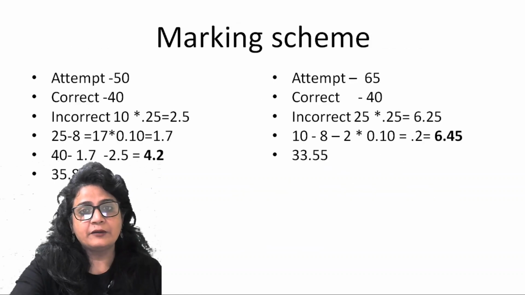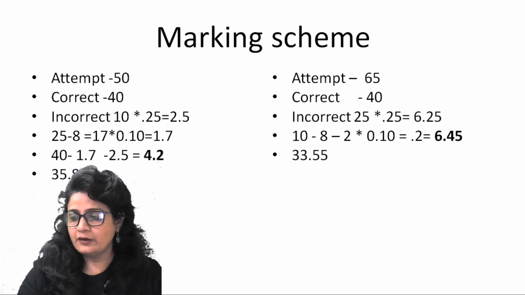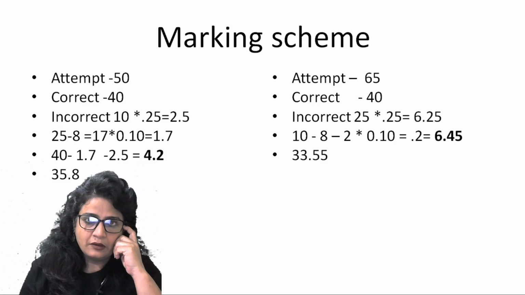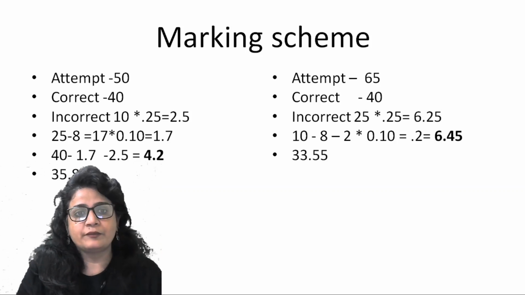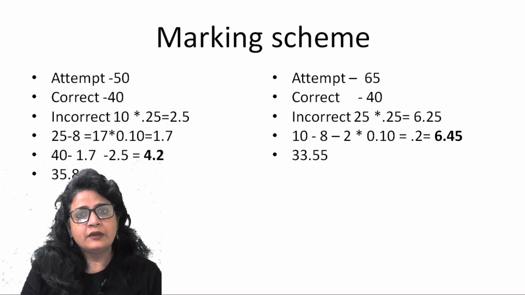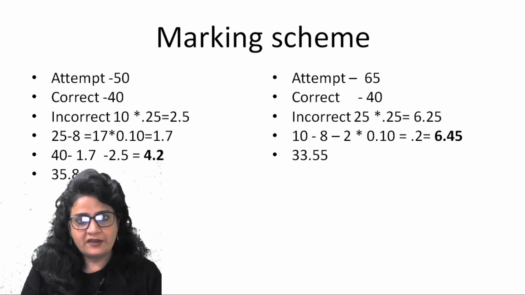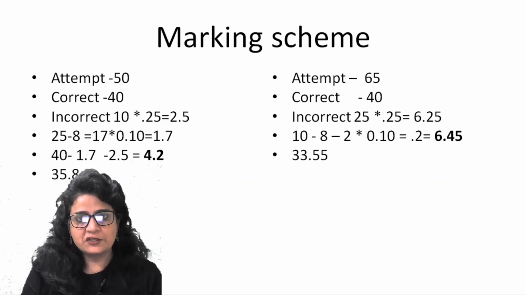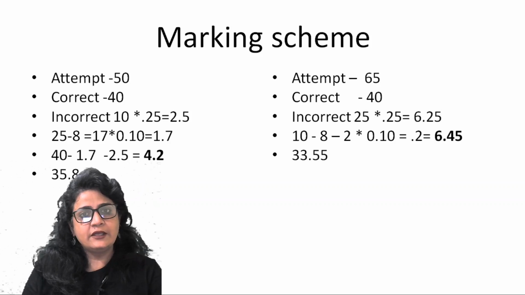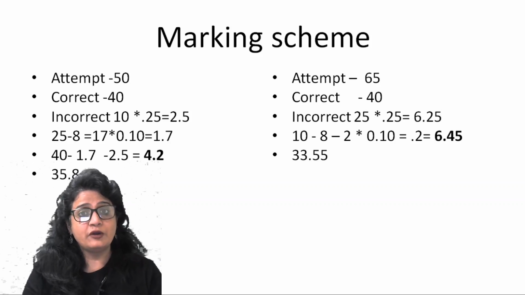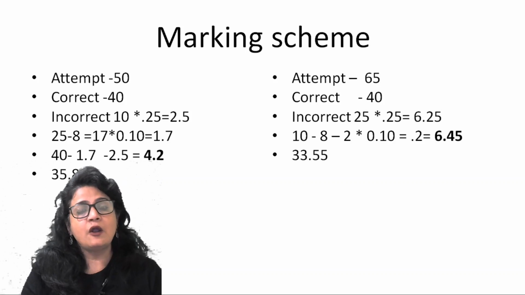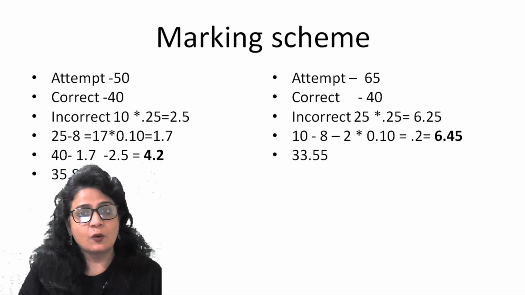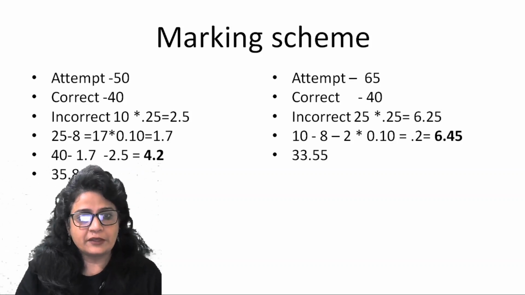For that, I have given you 2 scenarios. Please try to understand how this can actually lead to a lower score. You attempt 50 questions out of 75 questions. You got 40 questions correct out of those 50 because you have maintained your high accuracy level. You have only marked those questions that you were sure about in all 3 sections. Nonetheless, you got 10 incorrect and 40 correct. Alright, now let's see the score. 40 correct out of 50.